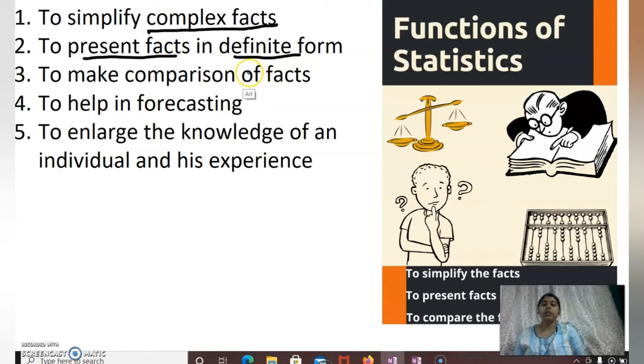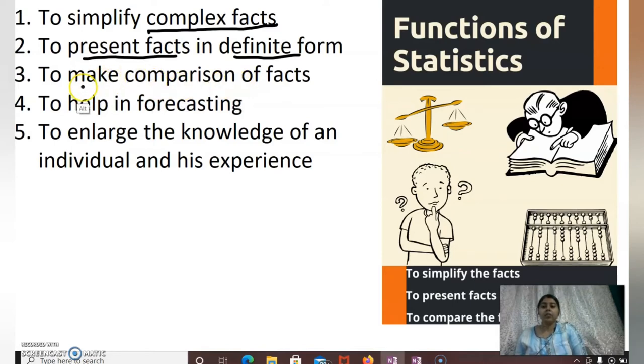So to present facts in definite form means we can easily give scores to the qualitative data and change them into quantitative data so that we can measure them, and through measuring them we can get the idea of what we are expecting and what we can get out of it. It helps in presenting quantitative data which is believable and trustable.